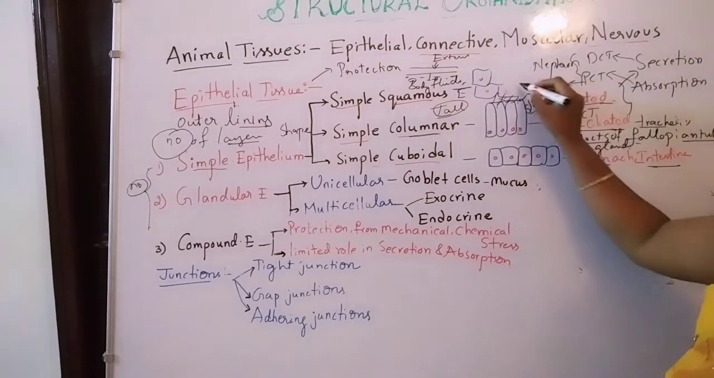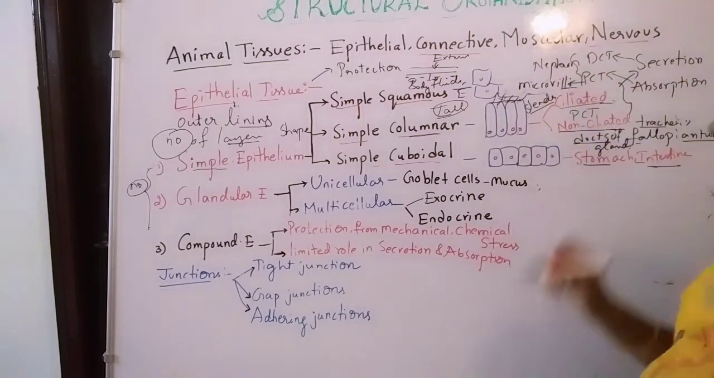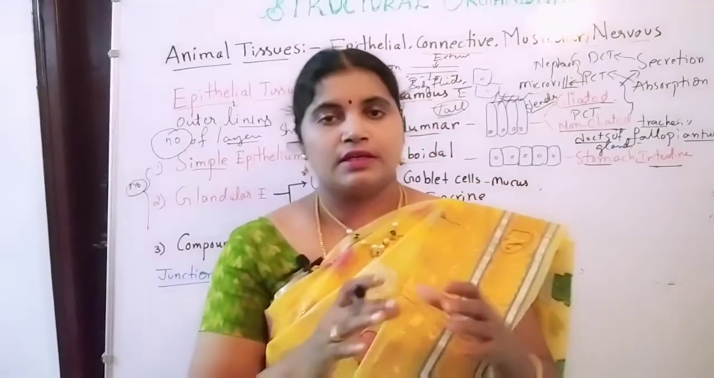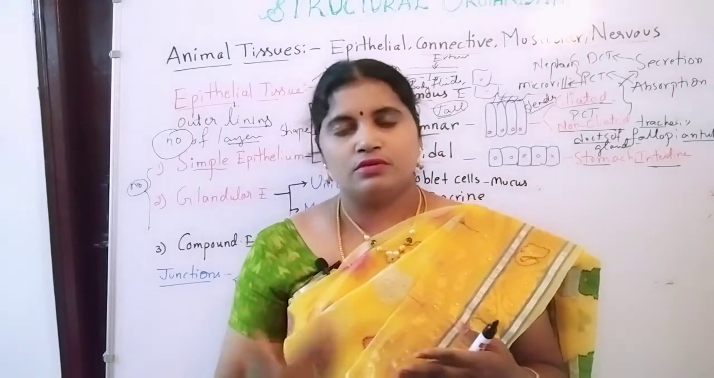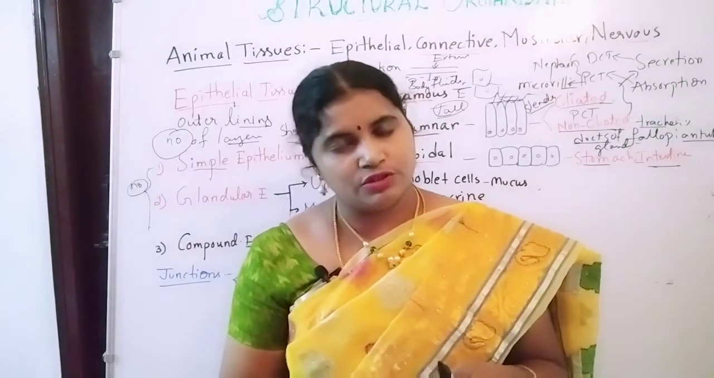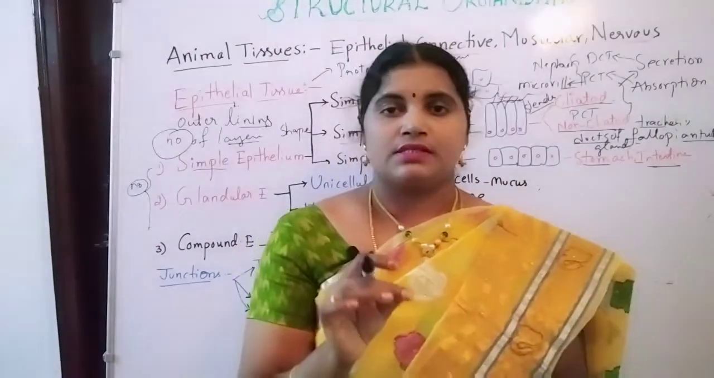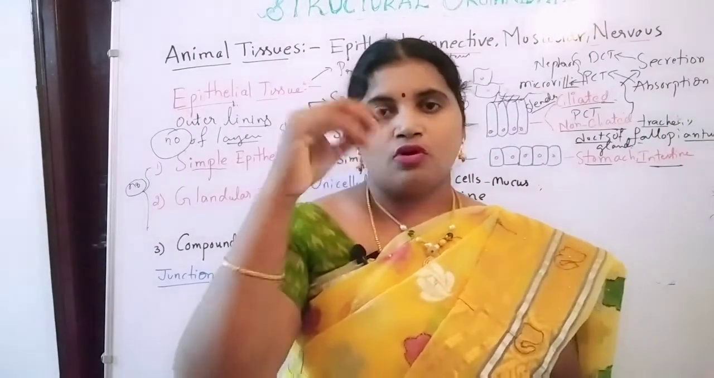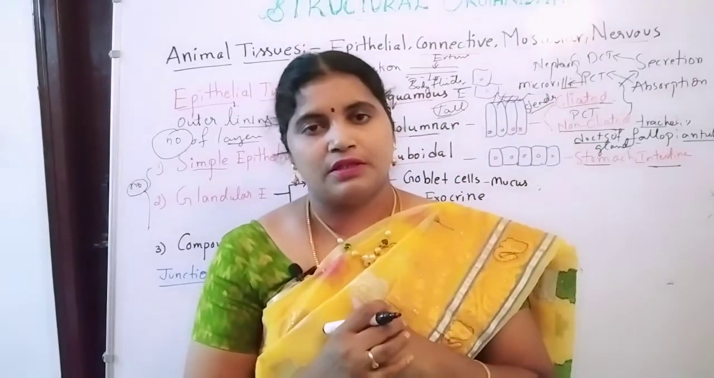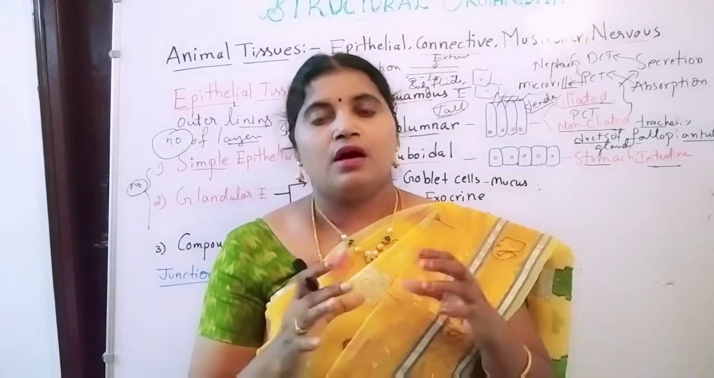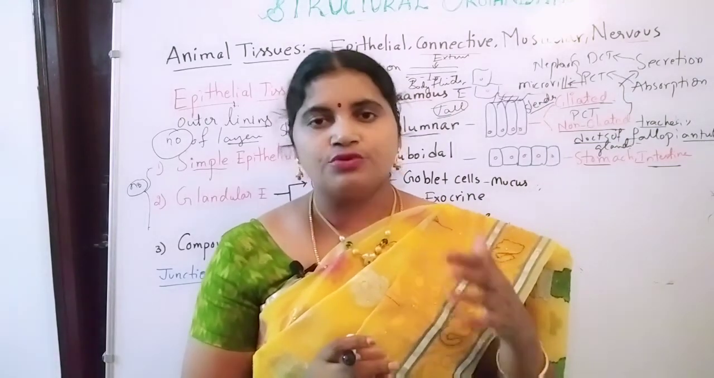PCT contains microvilli structures. In the nephron, the main parts are the proximal convoluted tubule, loop of Henle, and then the distal convoluted tubule. The proximal convoluted tubule contains microvilli, small hair-like structures on the surface of the epithelium, and they are responsible for the absorption of the useful substances present in the urine filtrate.